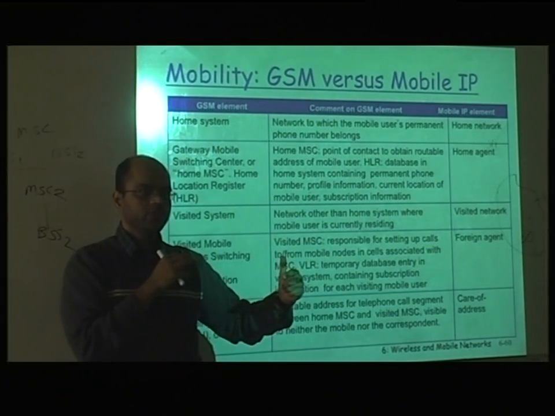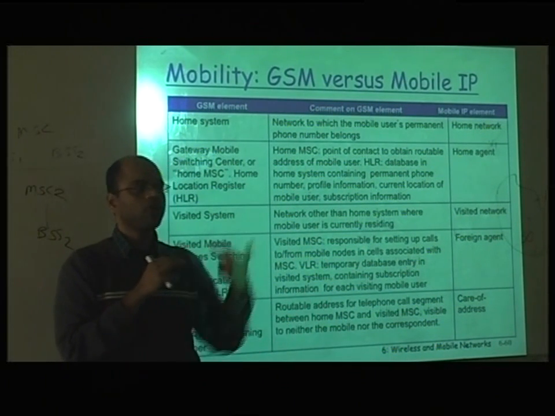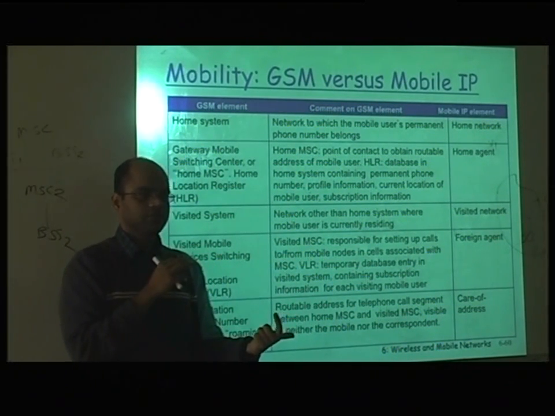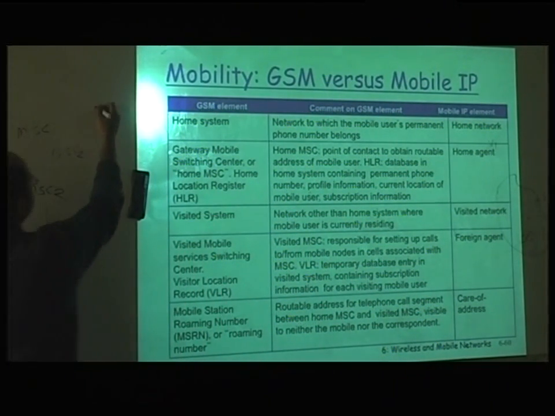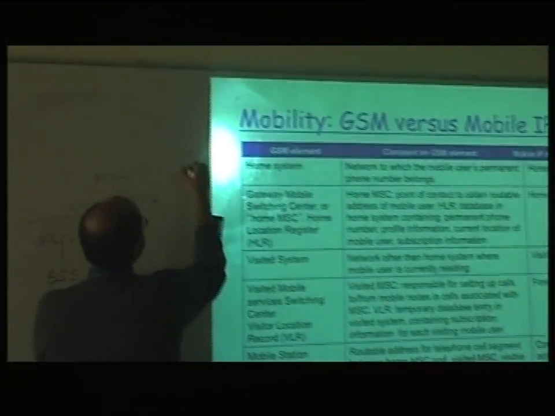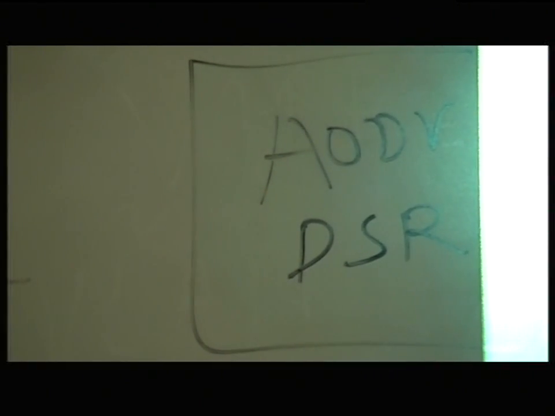Because there is no home network, there is no permanent address, how do you contact the other person? That is where the protocols will come, and the protocols are called AODV and DSR. These are the next level of protocols in mobility, where you don't even have a permanent address or a home network, and you can still be mobile.